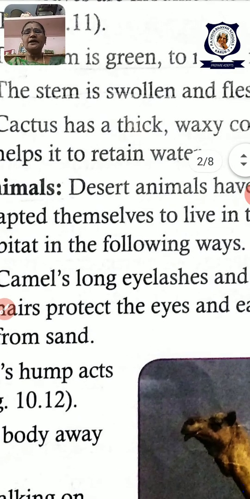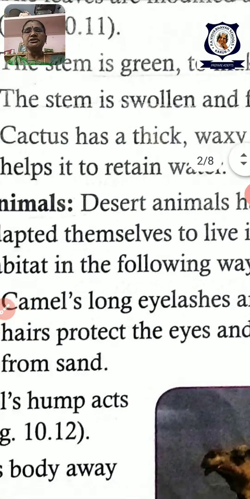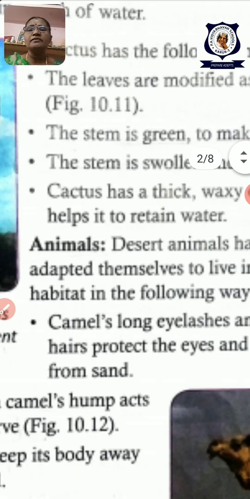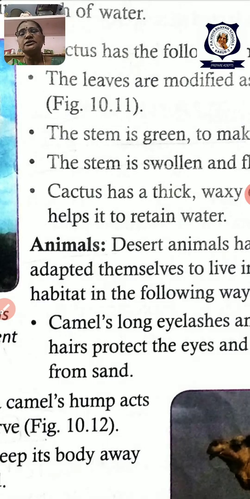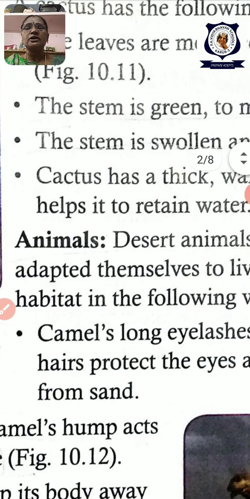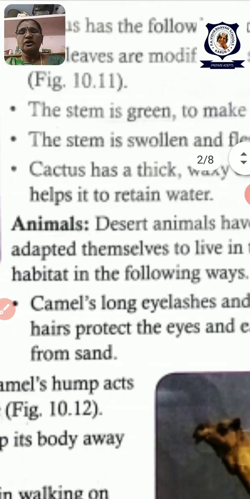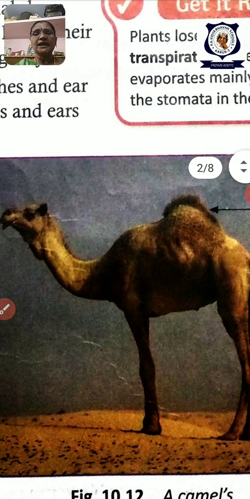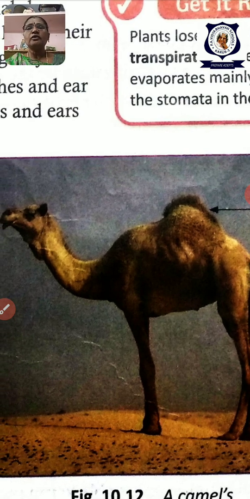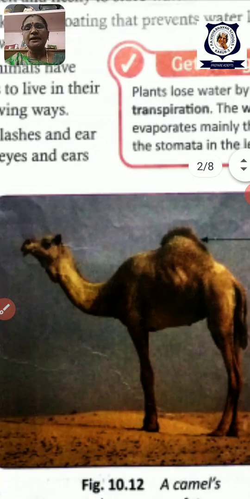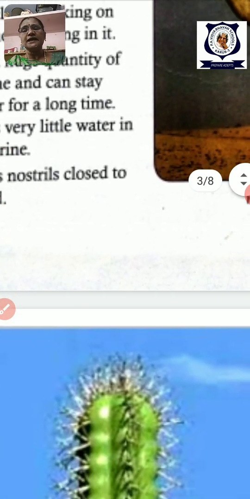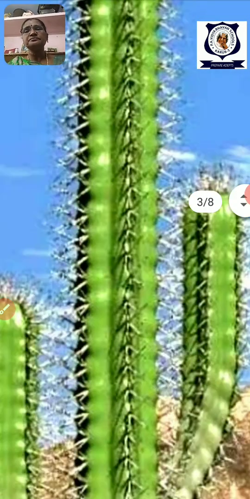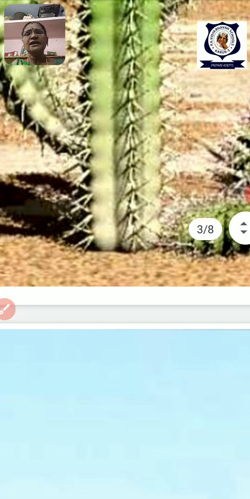Next we will see the desert animals' adaptation. The desert animal we know very well, a very familiar animal. What is it? This is the camel. What is the special name given to the camel? The camel is called the ship of the desert.